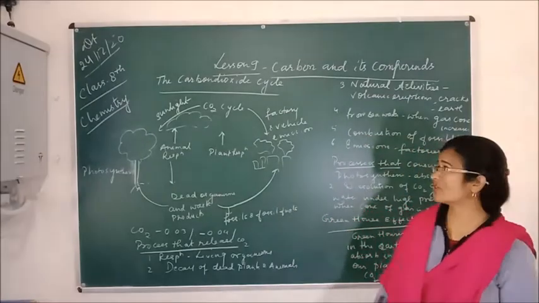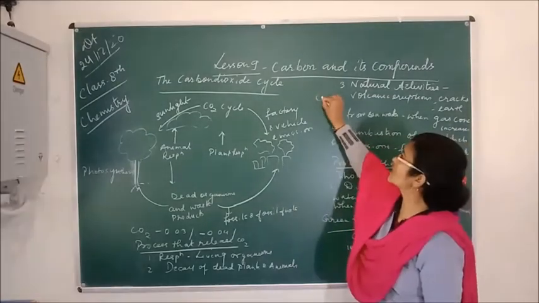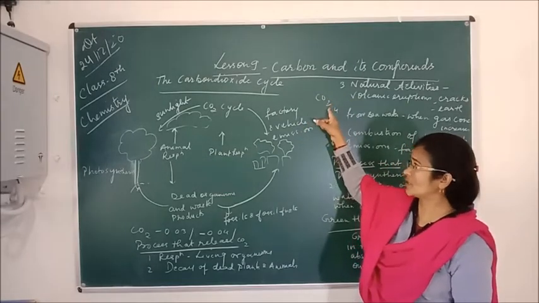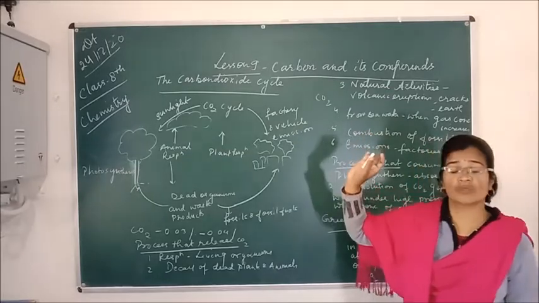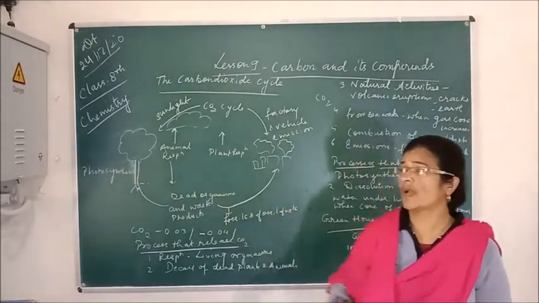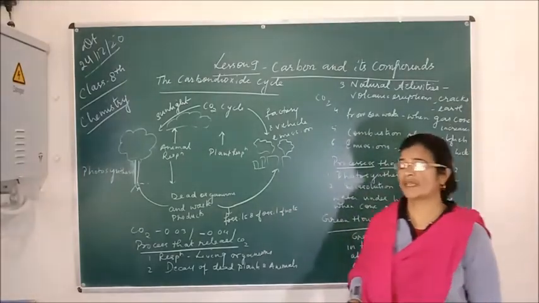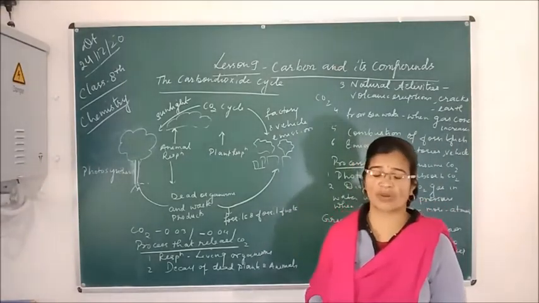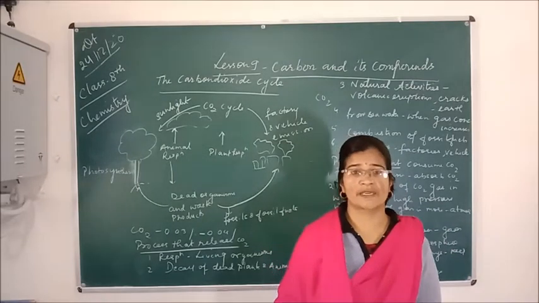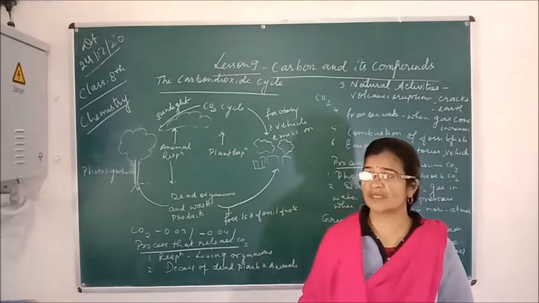You all know about carbon dioxide. Its molecular formula is CO2. It contains one atom of carbon and two atoms of oxygen. And I have already told you the properties and uses of carbon dioxide gas. You all know that carbon dioxide gas is released by human beings and all living organisms, whereas plants absorb carbon dioxide during photosynthesis.